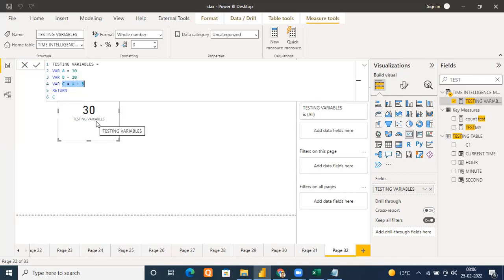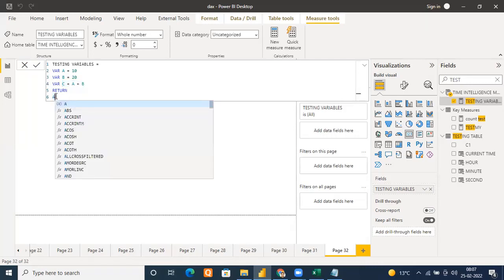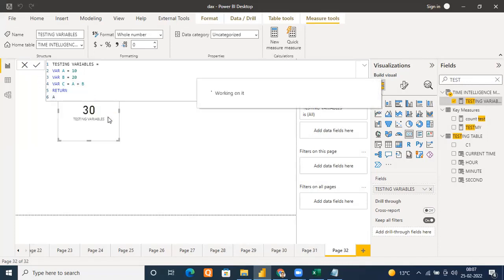So now what I can do, I can test it. I can quickly debug. My result is not coming fine. My C is not coming fine. So my C is nothing but A plus B. So let me check what is A. So I can just type here A, the variable name, and it will give me the result corresponding to A. What is A? So A is 10. So now if you're satisfied, okay, my first variable, whatever I have used, is giving me correct result. That means at least I'm sure that my first line is done. There is no problem in this line.